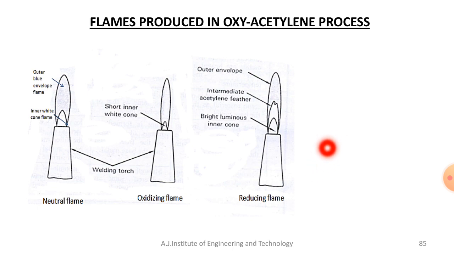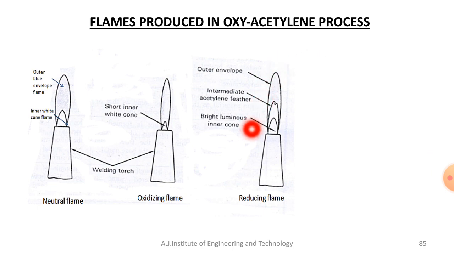So you cannot use it for welding of steel material, as there will be a chance of brittle deposit on the welding zone. That's why this type of flame can be used for non-ferrous metal, mainly nickel copper alloy, which we call monel material.